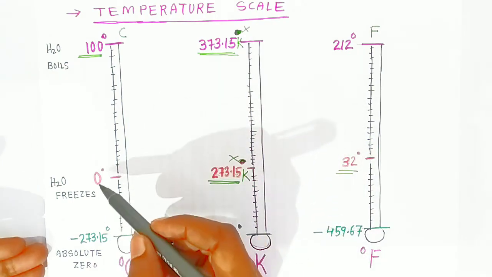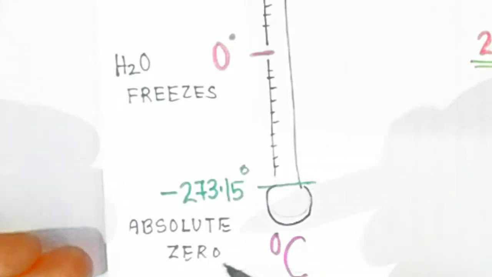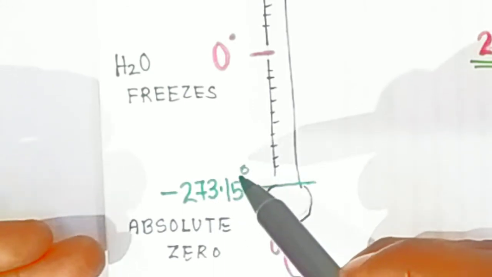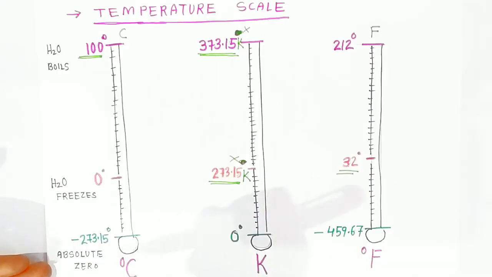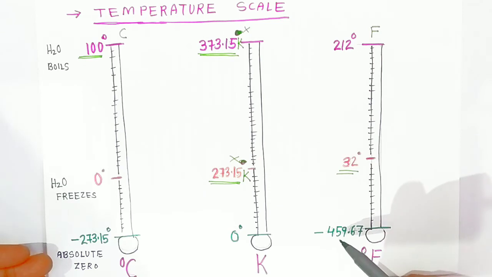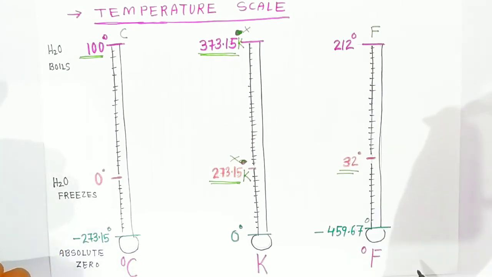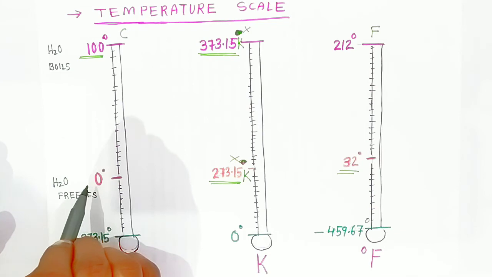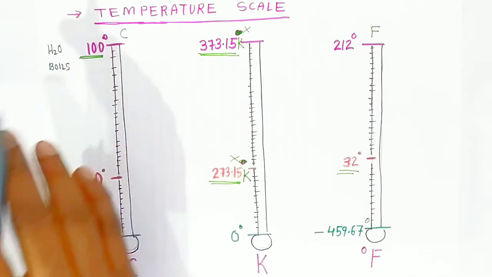Now here students, minus 273.15 degrees Celsius is called absolute zero. Here 0 Kelvin we call what? Absolute zero. In Fahrenheit, minus 459.67 degrees Fahrenheit we call what? Absolute zero. So these are the three scales we have seen. Water freezes at 0 degrees Celsius and boils at 100 degrees Celsius.